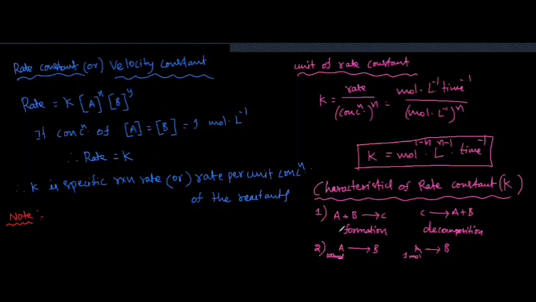In the second case, A initial concentration is 1 mole. Then here constant k is equal to 5 in both. It means k is independent of initial concentration of reactant. It is constant.